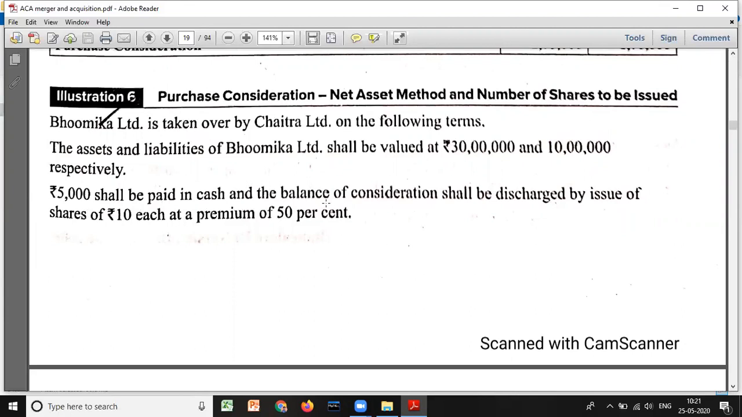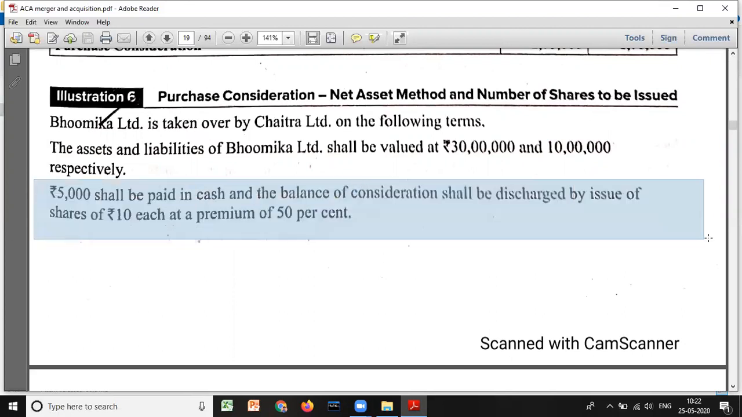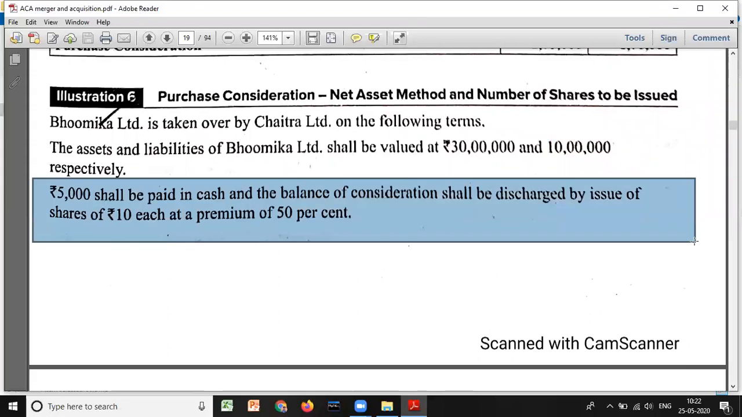Now look here. There are three methods: lump sum method, net asset method, net payment method. If it were the lump sum method, they would have given the purchase consideration in the question itself, but they have not given it. Then we'll go to the net payment method. In the net payment method they should give the mode of payment with full information. Here they have given the mode of payment, 5,000 will be paid in cash and the balance through equity shares. That means we don't know PC, so it cannot be the net payment method.